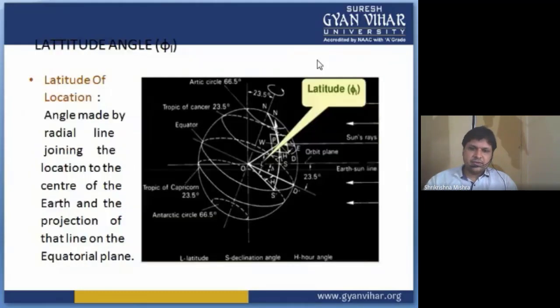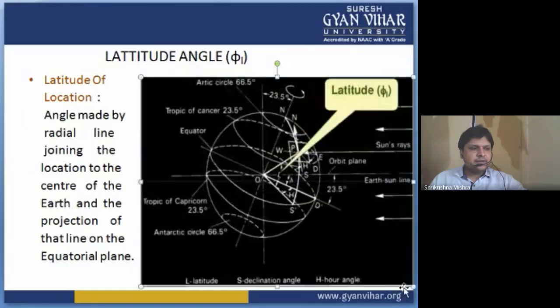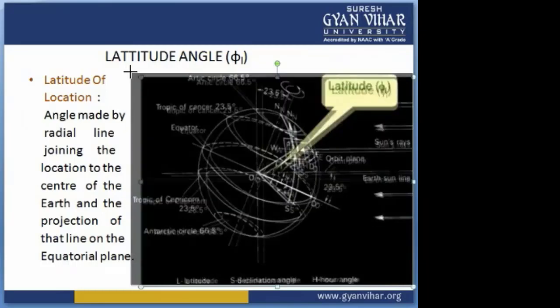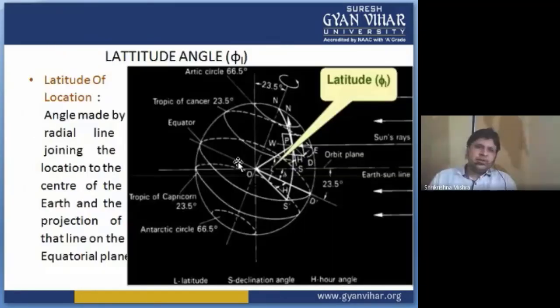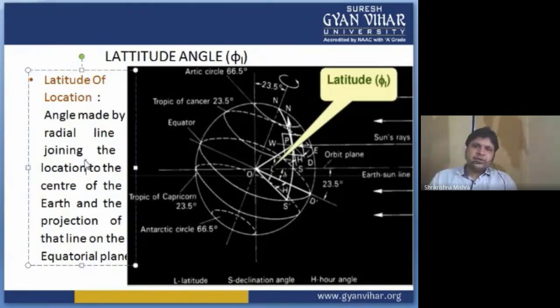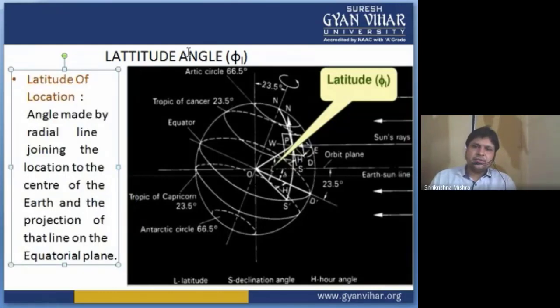So let's see them one by one. First, let's see what the latitude angle is. The latitude angle depends on the location, and it is the angle made by a radial line joining the location to the center of the earth. Let me zoom this diagram so that you can easily see, because it will help you understand the latitude angle.